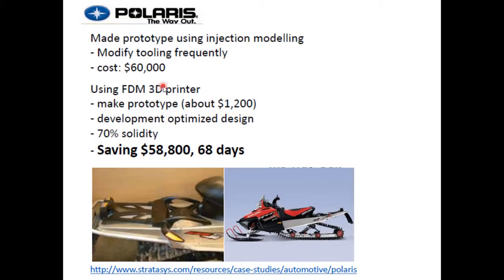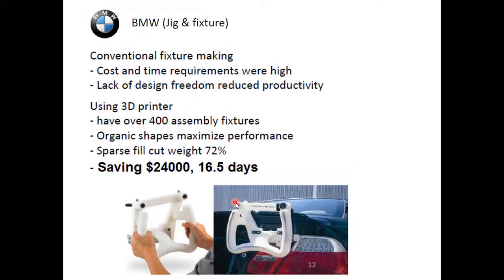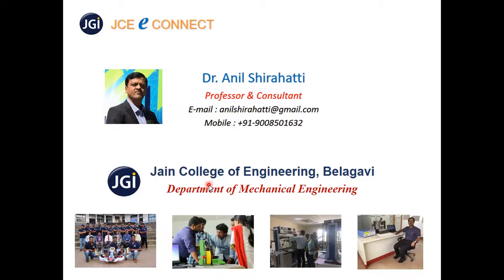Similarly, this is the example for Polaris. This is a vehicle used in snow. They wanted to develop this, and any modification was costing them 60,000, but the same was printed as a prototype for $1,200, and it saved 68 days and 58,000 US dollars. Similarly, these are jigs and fixtures for BMW, where they saved roughly 24,000 and 16.5 days.